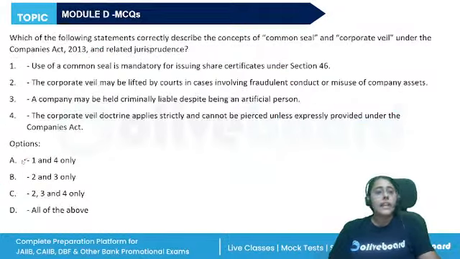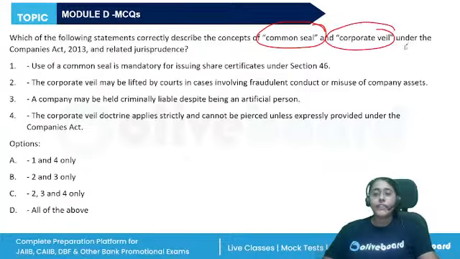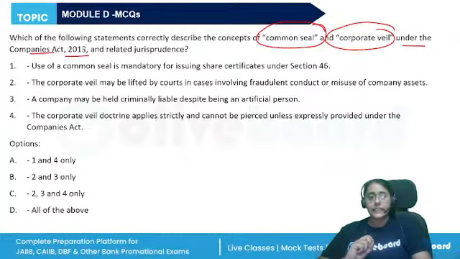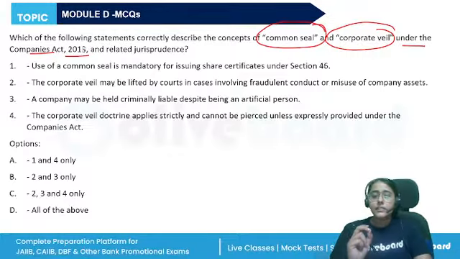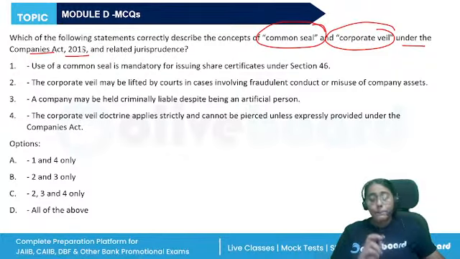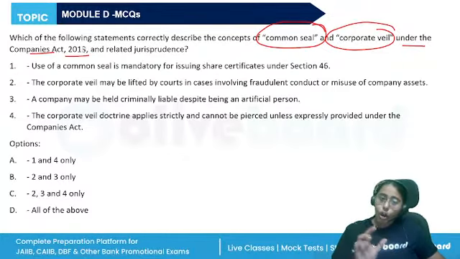Which of the following statements correctly describe the concepts of common seal and corporate veil under the Companies Act 2013? So the companies require certain conditions, right? The minimum directors, the minimum members, maximum shareholders, like this. Similarly, there's a concept of common seal. The company is a corporate legal entity, separate from its owners, right? But it cannot sign on its own signature. It is not a natural person. So a common seal was there.